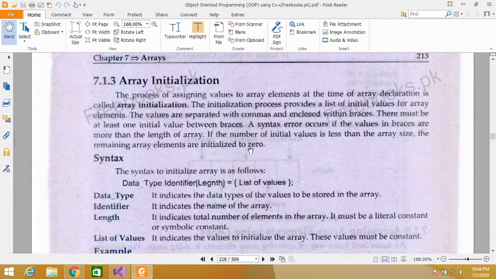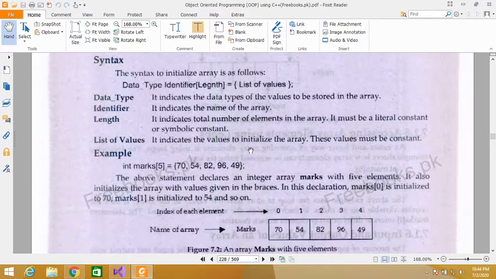And if we provide more values than the length of the array, then it will be a syntax error. So in this way we can initialize our array.